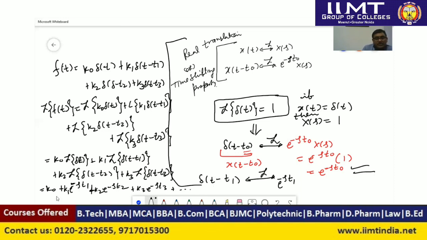So the first term is not shifted, the second term is shifted by t1, the third term is shifted by t2, and the fourth term is shifted by t3. This shifting, after taking the Laplace transform, converts into an exponential term, and here it has been explained.